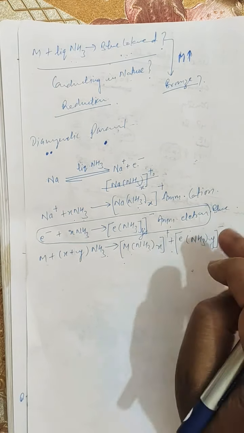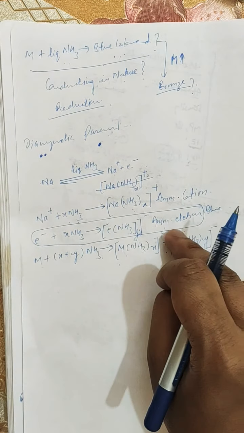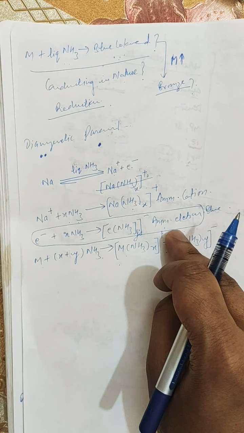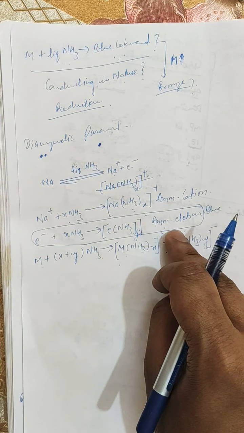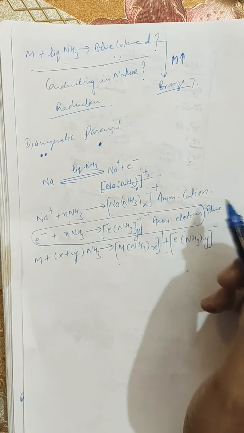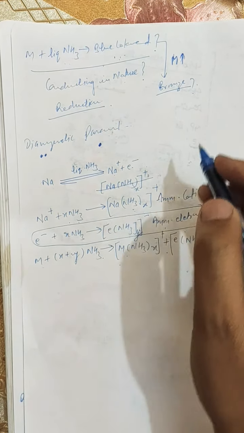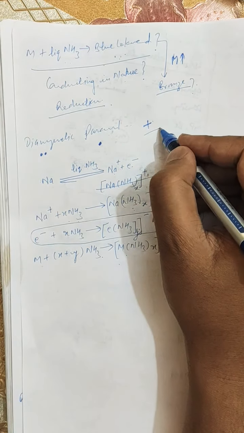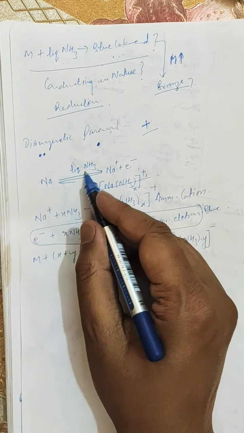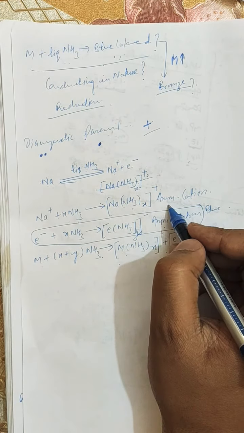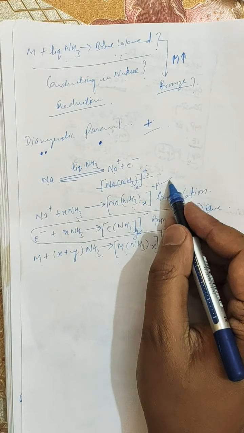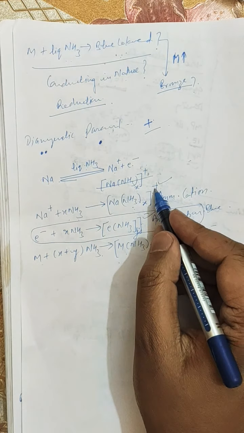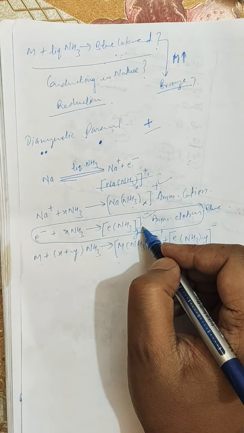Later I will explain that the blue color of the solution is due to the ammoniated electron. The electrical conductivity is due to the ammoniated cation as well as the ammoniated electron. Electrical conductivity exists where charged particles are present, whether positively or negatively charged. Here the products of this reaction are the positively charged ammoniated cation and the ammoniated electron. So both are charged, and electrical conductivity can be explained by these two ions.